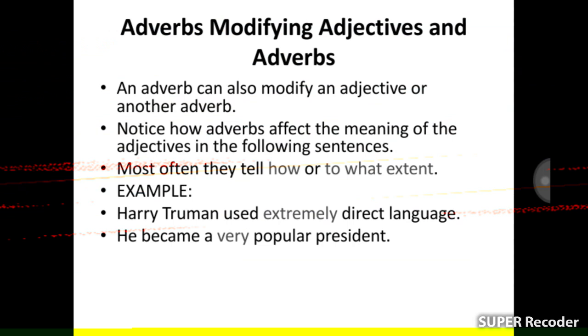Most often, they tell how or to what extent. Example: Harry Truman used extremely direct language. He became a very popular president.